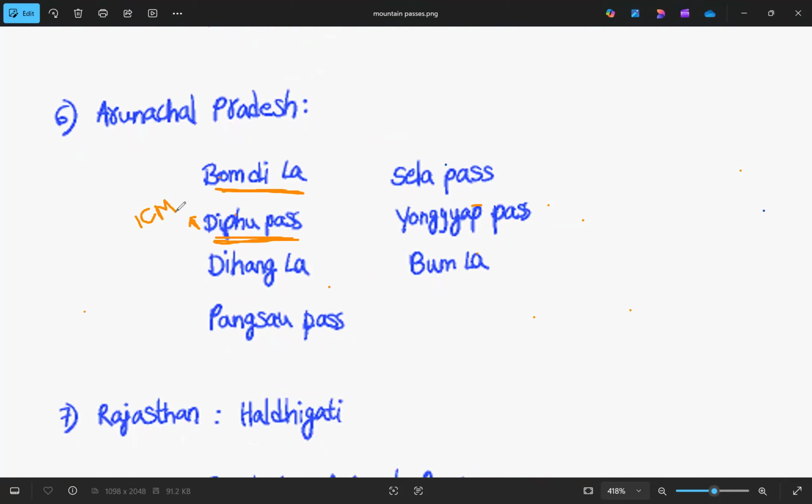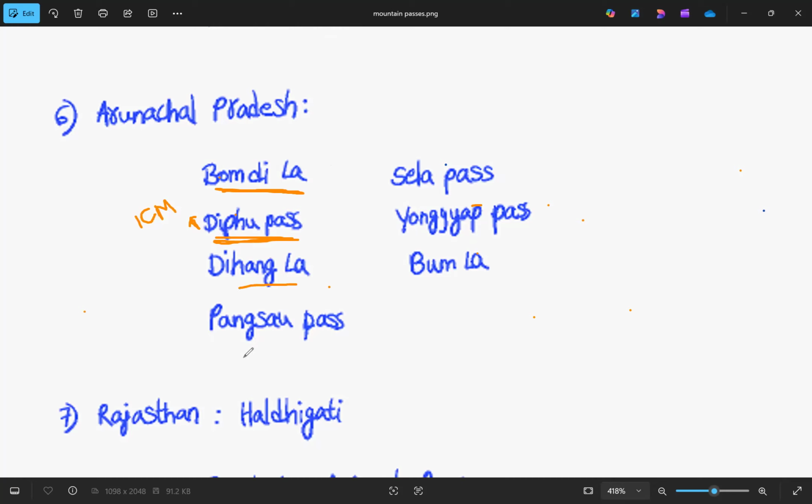If you know what the McMahon line is, it is the boundary between India and China on the eastern side, whereas on the western side it is called the LAC, line of actual control. So this is on the McMahon line, and it is at the tri-junction of India, China and Myanmar. This is the importance of Diphu Pass. And then we have Bomdila. Bomdila connects Arunachal Pradesh with Lhasa. Which is the other pass? That is Jelep La. It connects Lhasa to India, and Bomdila connects Lhasa to Arunachal Pradesh. And then we have Dihang La.